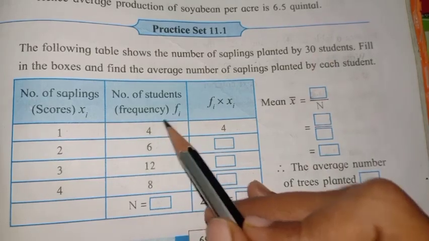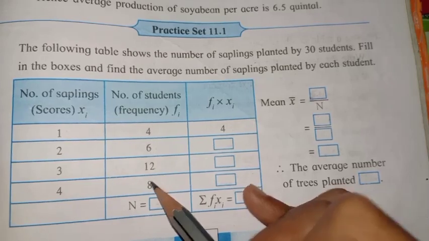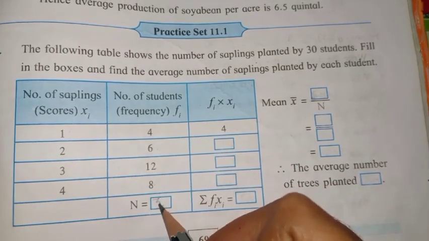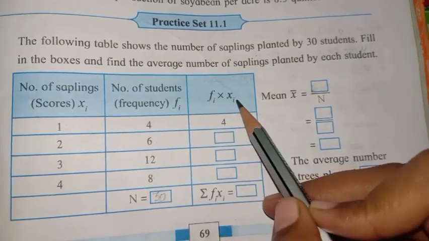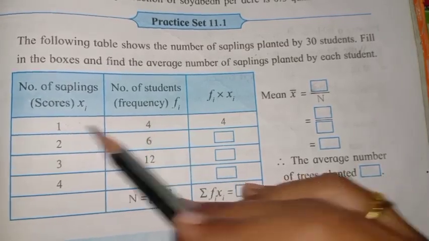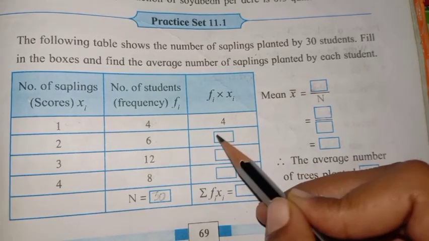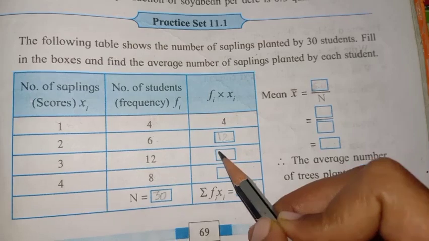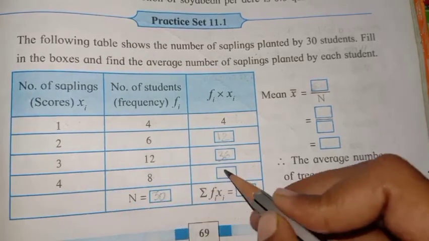Now let's calculate. 4 plus 6 is 10, plus 12, plus 8, that is 30. So we'll write here 30. Next is fi into xi. Means these two columns we have to multiply. 1 into 4 is 4. Then 2 into 6, 2 6s are 12. Then 3 12s are 36. Next is 4 8s are 32.